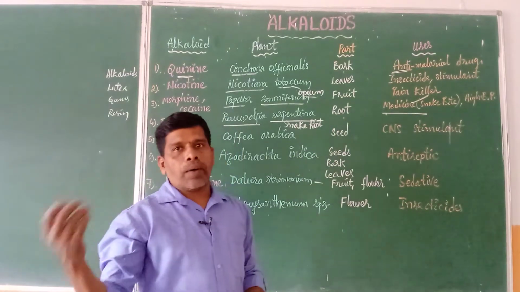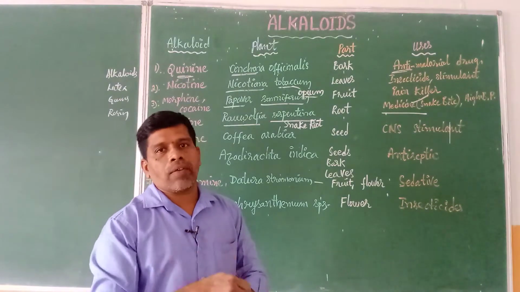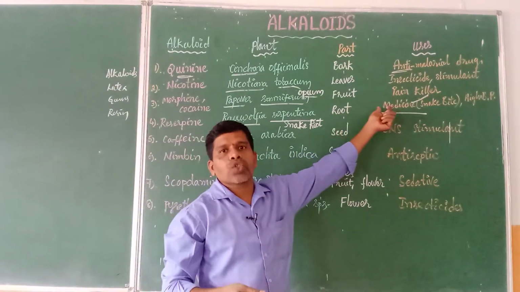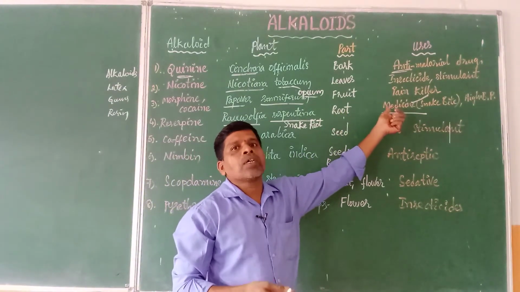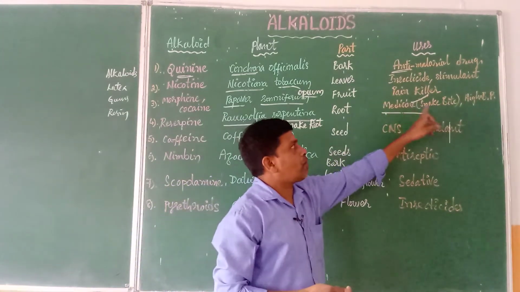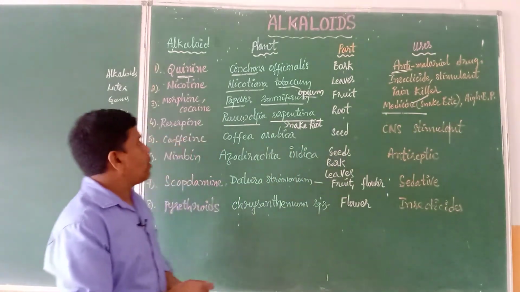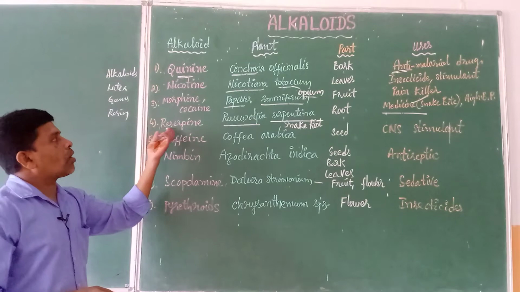Even though modern medicines and anti-venom injections are available, in tribal areas people depend on this type of medicinal plants only. Okay, medicine for snake bite, and it's also used in the problems of high blood pressure. So this is about the fourth alkaloid.